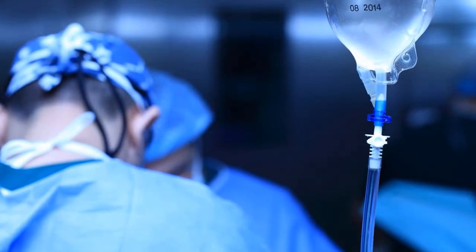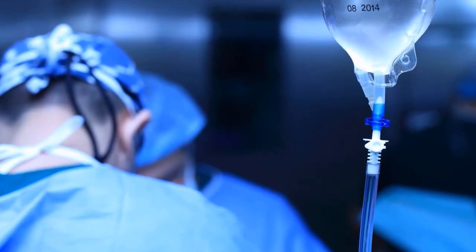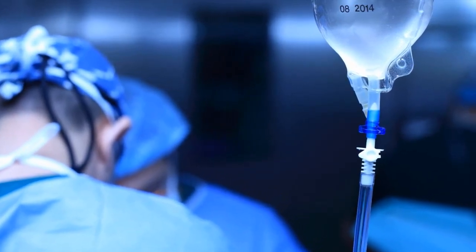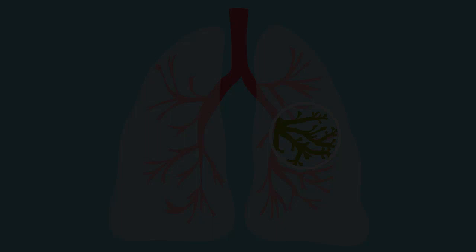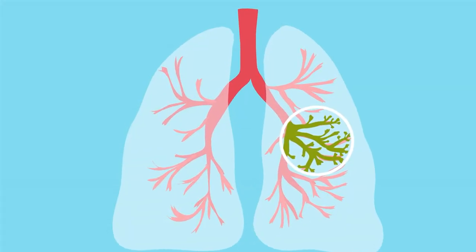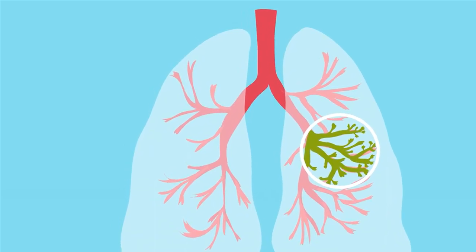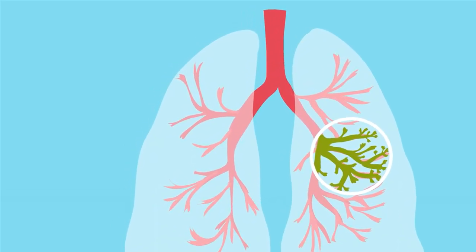Mesothelioma is an aggressive form of cancer that develops from the mesothelium, a protective lining that covers many of the internal organs of the body. The mesothelium is found lining the lungs (the pleura), abdomen (the peritoneum), heart (the pericardium), and testes. The vast majority of mesothelioma cases are caused by exposure to asbestos in the workplace or environment.